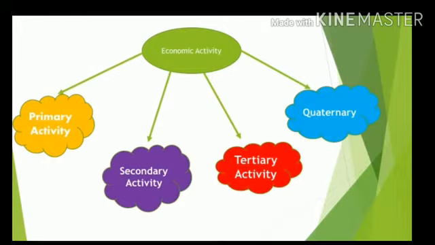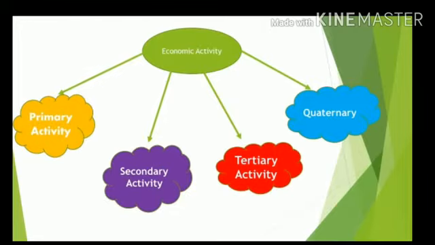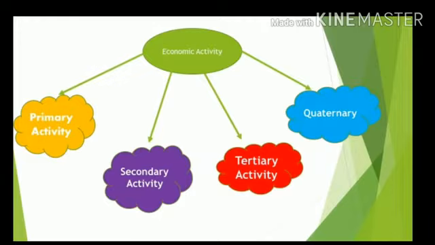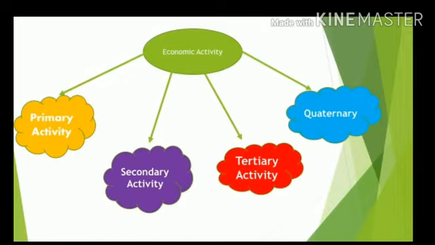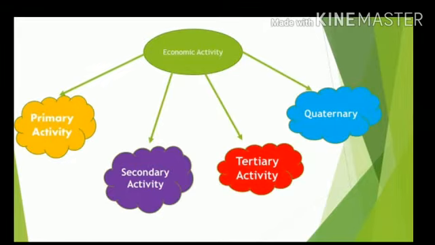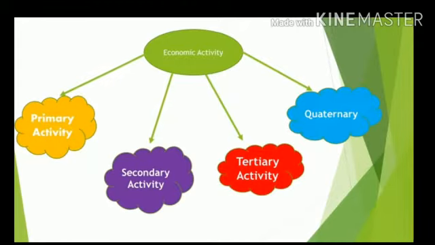First one is called the primary activities or primary sector. Primary sector means where we are doing work related to nature. We are extracting things from nature, or we are gaining things from nature, like agriculture and aligned activities like lumbering, mining. In this we are only extracting something from nature, so directly we are dealing with nature and our surroundings.